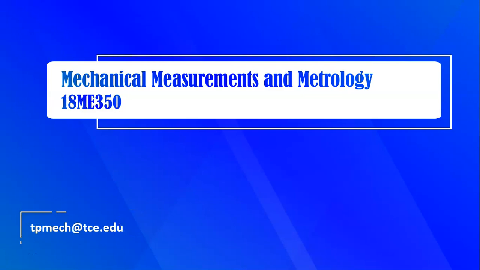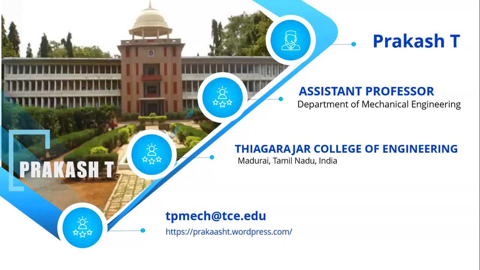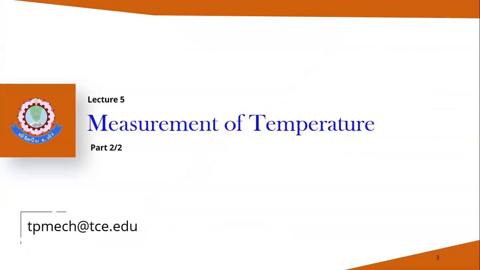So our course code is 18350, Mechanical Measurements and Metrology, temperature measurements. In the previous class we discussed temperature measurements. First of all, what is meant by temperature? What is the difference between temperature and heat? Temperature is the internal energy of the body or object. Heat is nothing but the transfer of energy from one location to another location.